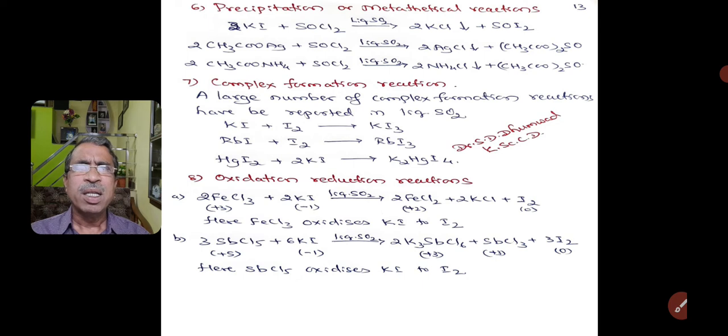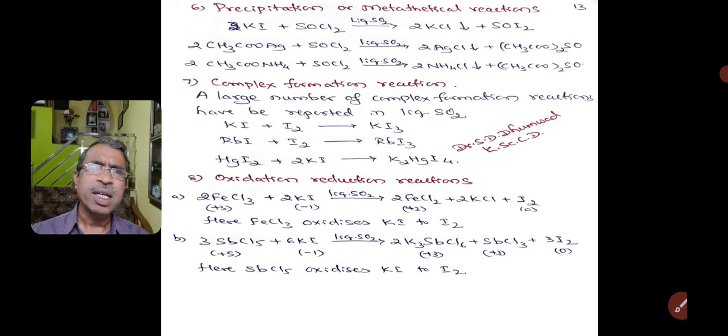Similarly, when silver acetate is treated with thionyl chloride, which is an acid in liquid sulfur dioxide, we get silver chloride as a precipitate and thionyl acetate is formed. When ammonium acetate is treated with thionyl chloride in liquid sulfur dioxide, we get ammonium chloride precipitate and thionyl acetate is formed.